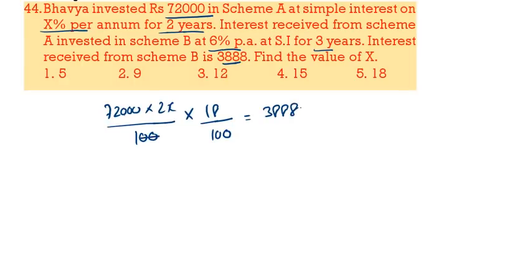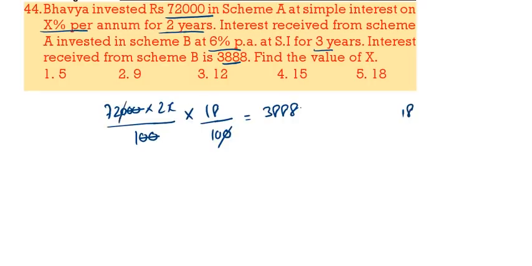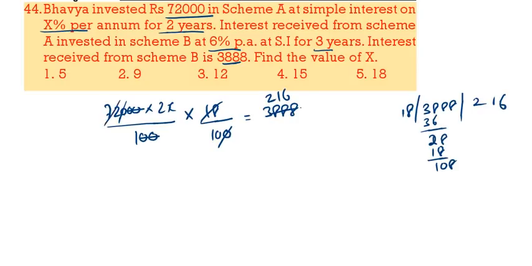Now we have to do this calculation. See, 2 zeros cancel. 1 0, 1 0 cancel. Now I am dividing this 3,888 with 18. 18 2s 36, 18 1s 18, 18 6s. So we are getting 216. Now 72 1s, 72 3s. So 2x by 10 is equal to 3. X value is 15%. 15 is the correct answer.